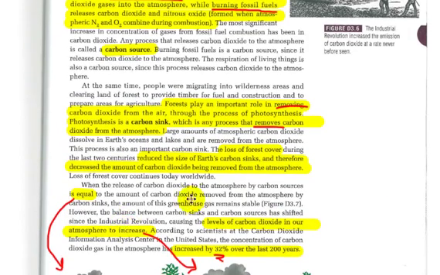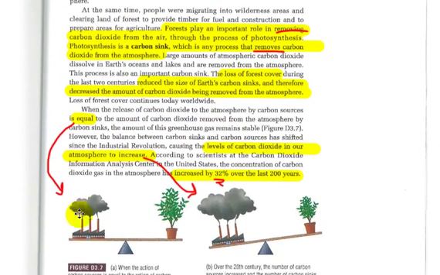When the release of carbon dioxide to the atmosphere by carbon sources is equal to the amount of carbon removed from the atmosphere by carbon sinks, such as forests, plants, and oceans, the amount of the greenhouse gas remains stable. So we can see there's kind of a balance here. If I'm releasing carbon and absorbing carbon at the same rate, there's a balance to the atmospheric gases.